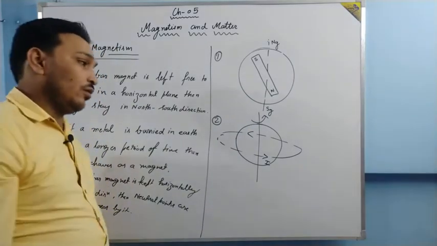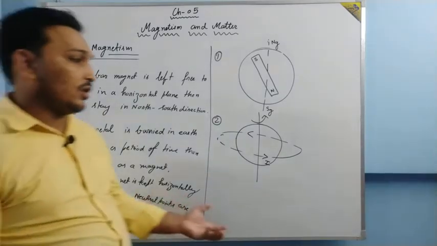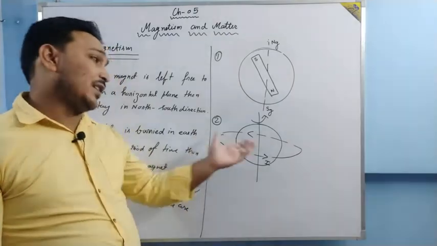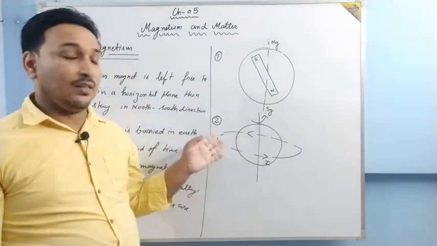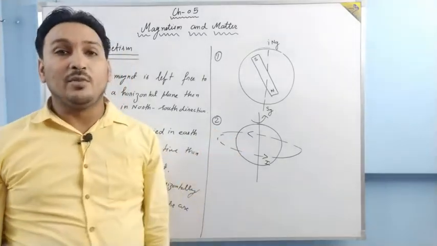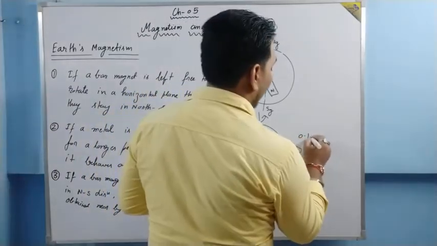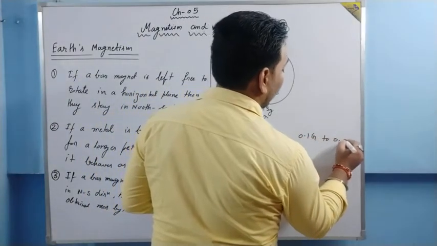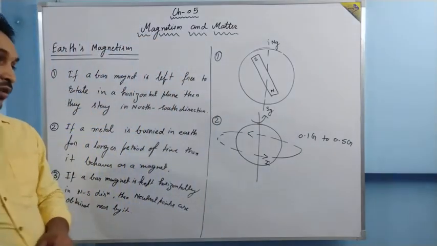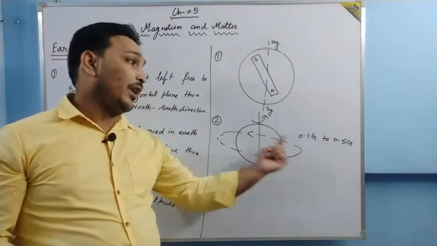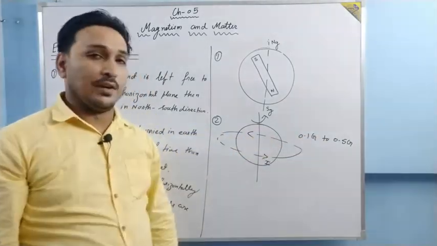Now this theory was also declined, this theory also failed because the ionosphere is at a very large distance from the center, and the rotational speed is not enough to produce a magnetic field of 0.1 Gauss to 0.5 Gauss. This is the value of Earth's magnetic field on the surface, right? So this current loop cannot produce a magnetic field of this strength. That's why this theory failed.